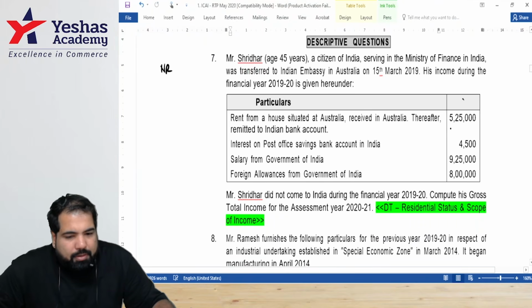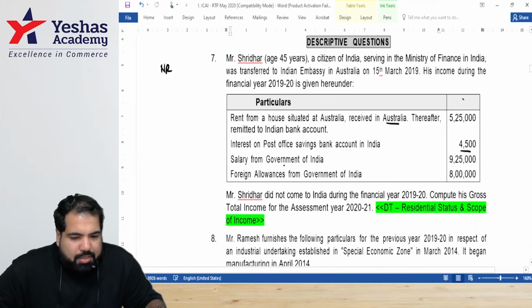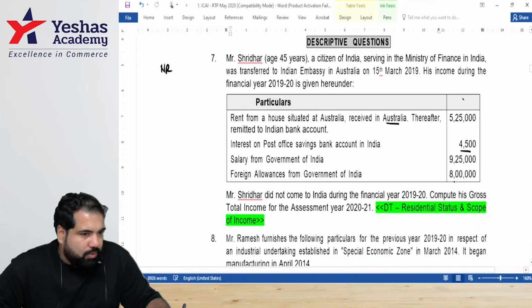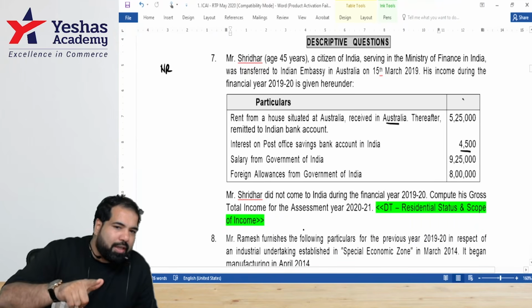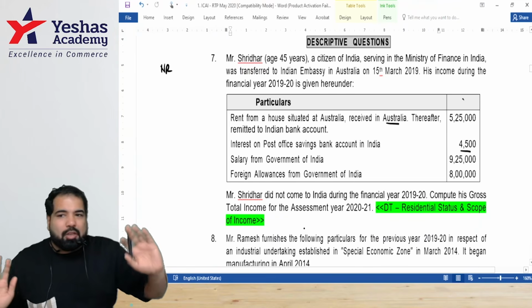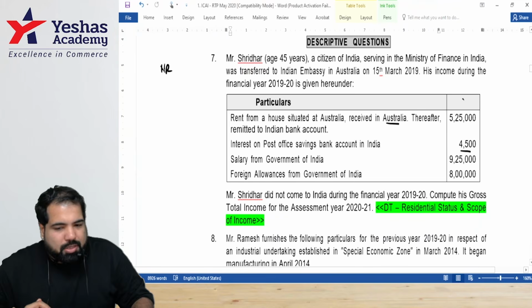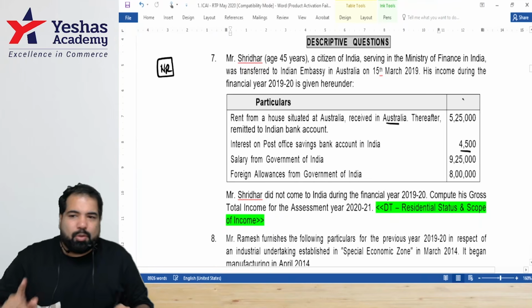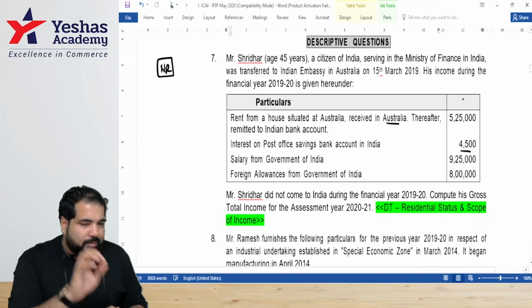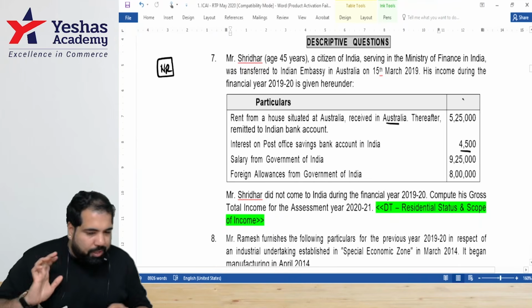What is the rent? But this is Australia, Indian income, guys. 4,500. Is this also Indian income? Yes. So roughly about 9, and allowances are not taxed, you know, guys. Yes. So 4,500, 9 lakh 25. Is it going more than 15 lakh? No. So in my head, I'm not checking for any amendment, guys. Yes. So what does this person become? Taxable only on which income?